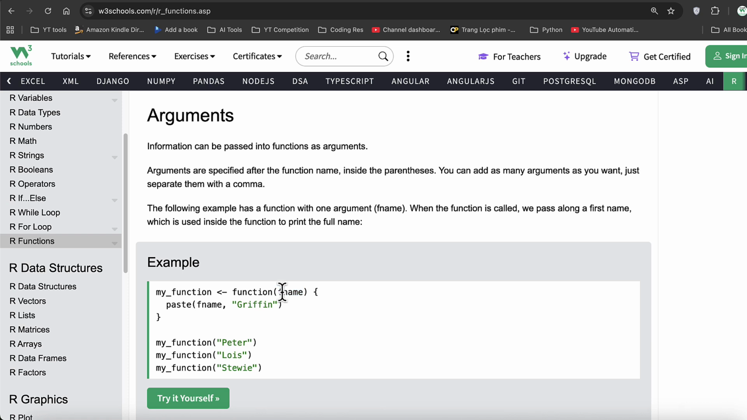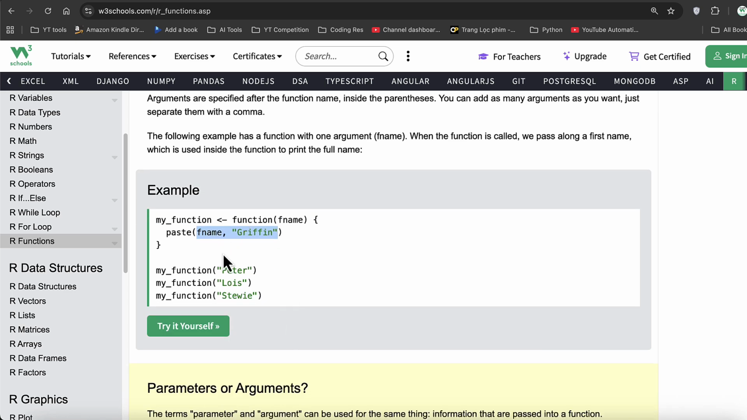So what we're doing now is we're saying, hey, I have a variable called fname. When you pass it an argument, this Peter will be assigned to this variable. Because I'm calling my function with an argument called Peter, this Peter will be assigned to this parameter, the variable fname. And then I can use the paste function to use the fname and provide some other valuable information here. So if you run the code, you will find that it prints Peter Griffin or Lewis Griffin or Stevie Griffin. So you are calling your function multiple times, but every time you call, you are giving it a different argument.